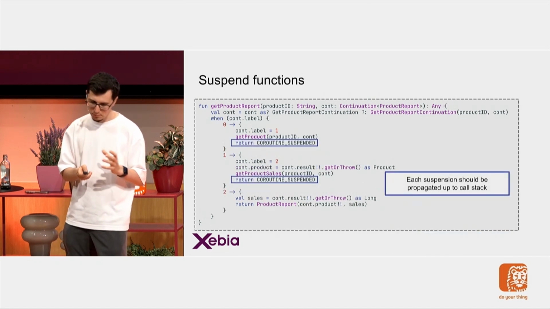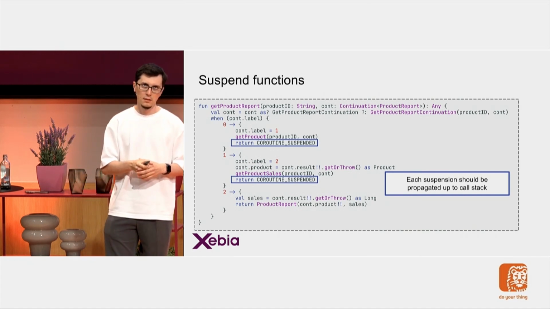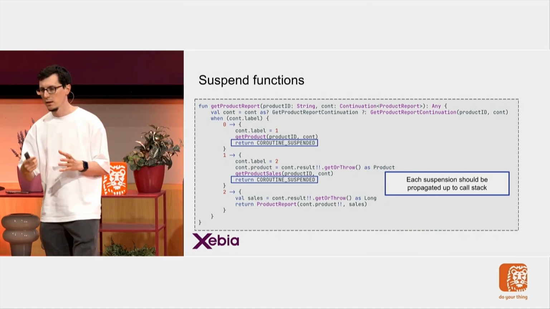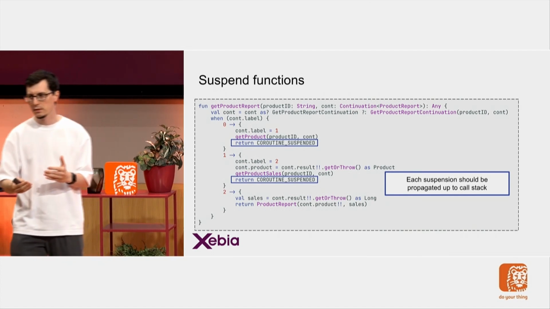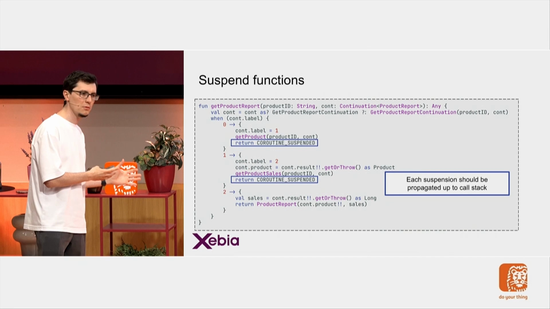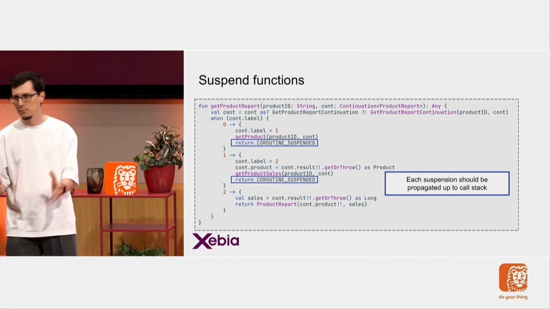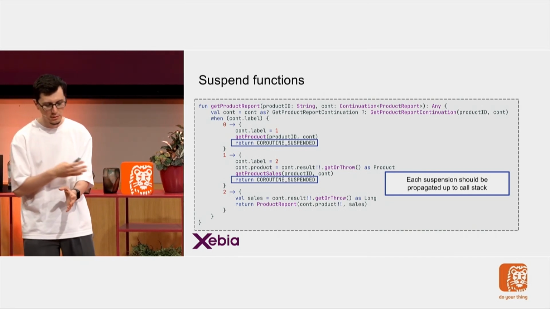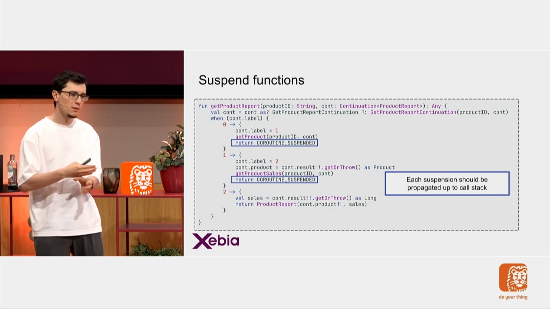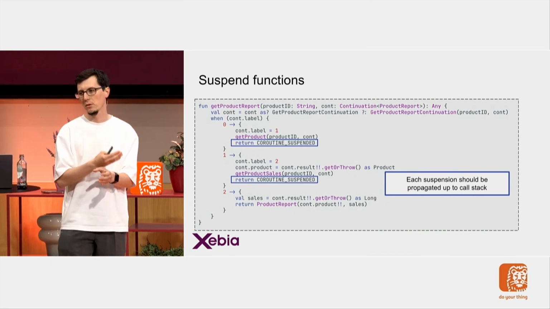So this is the important part. Like I said, this function will be executed 3 times, right? The first time it hits getProduct, but it suspends. This is why I first return a COROUTINE_SUSPENDED. The same thing with label 1. It calls getProductSales, and it also suspends. This is why I also return COROUTINE_SUSPENDED.